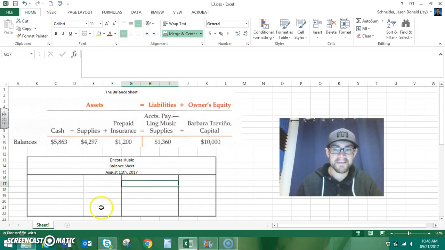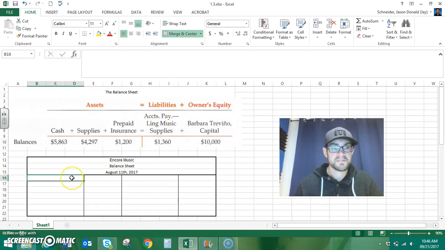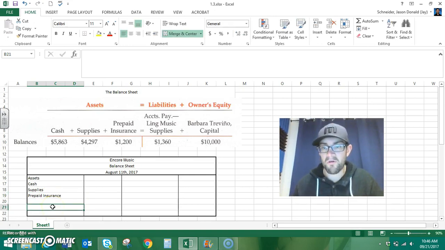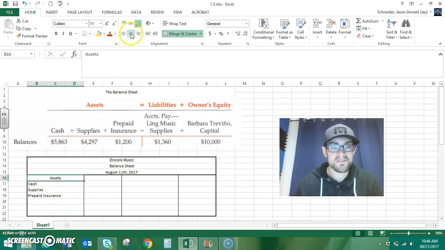So you notice here we have a left-hand side, we have a right-hand side. Assets on the left, liabilities and owner's equity on the right. First thing we'll do is put in assets, we'll have our heading. After that we can put in cash, supplies, and right now prepaid insurance. We'll have more later on as we go through the course. When we have our assets heading, we're going to make sure that it is centered. Everything else is going to be in the left margin. Assets is going to be centered.